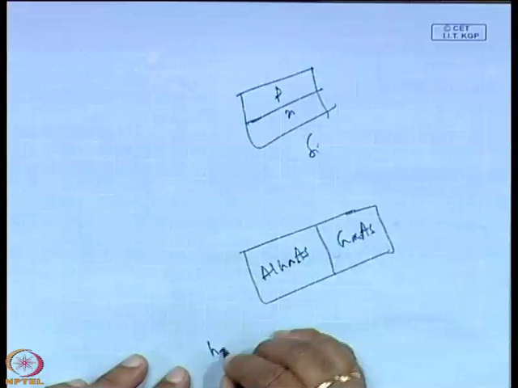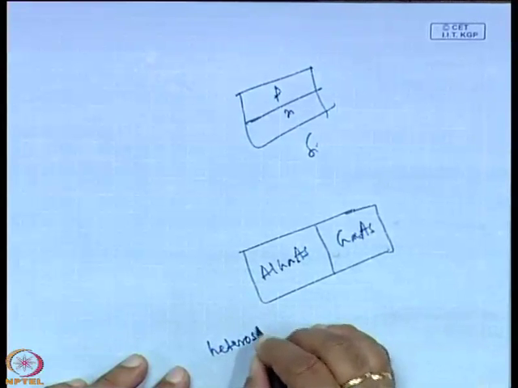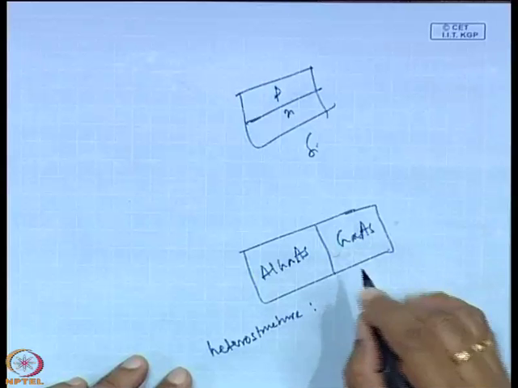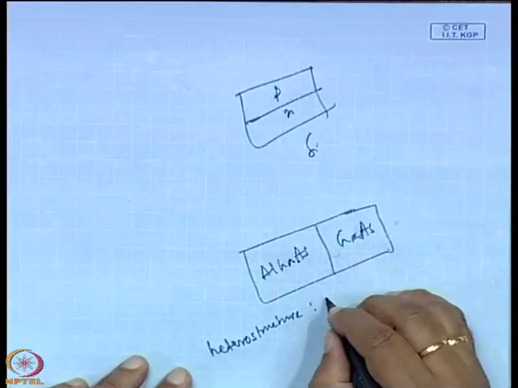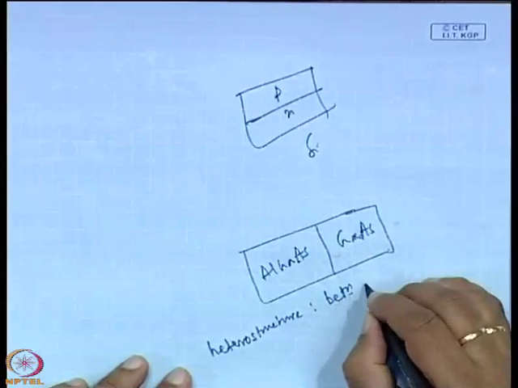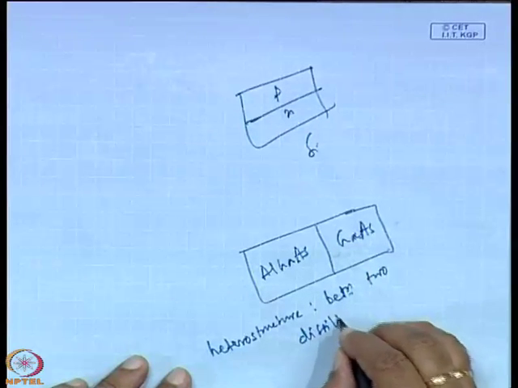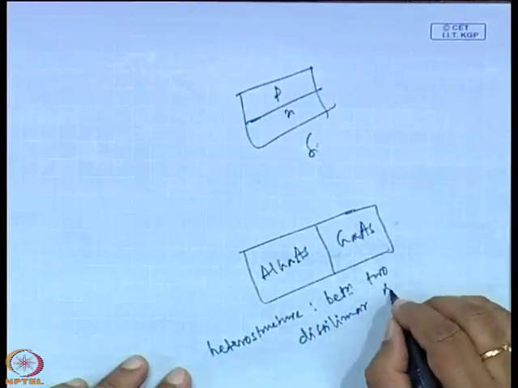So, a heterostructure is nothing but a structure or junction between two dissimilar semiconductors.